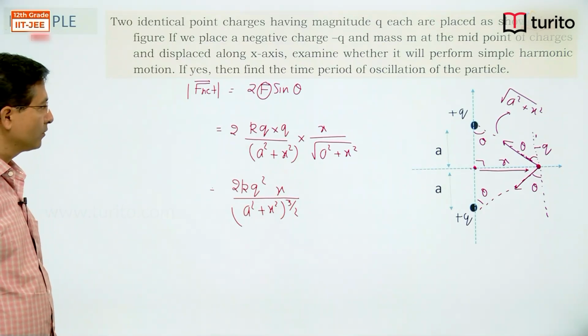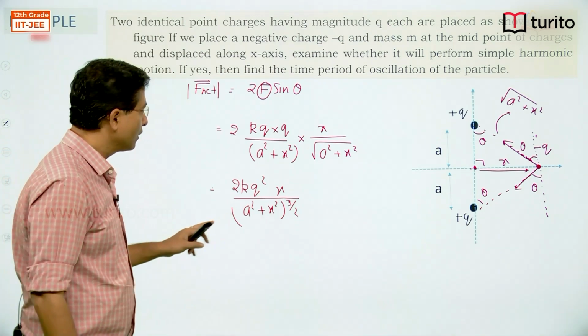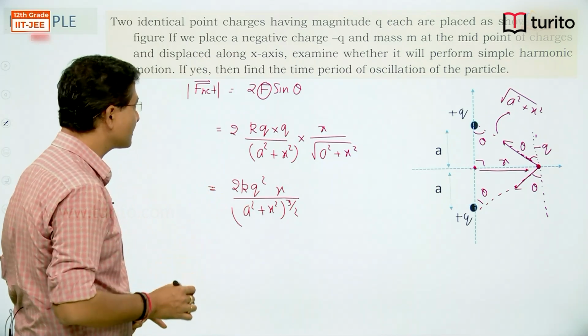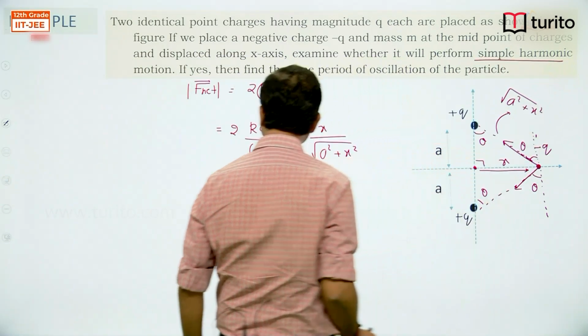Now the question says, examine whether it will perform SHM or not.